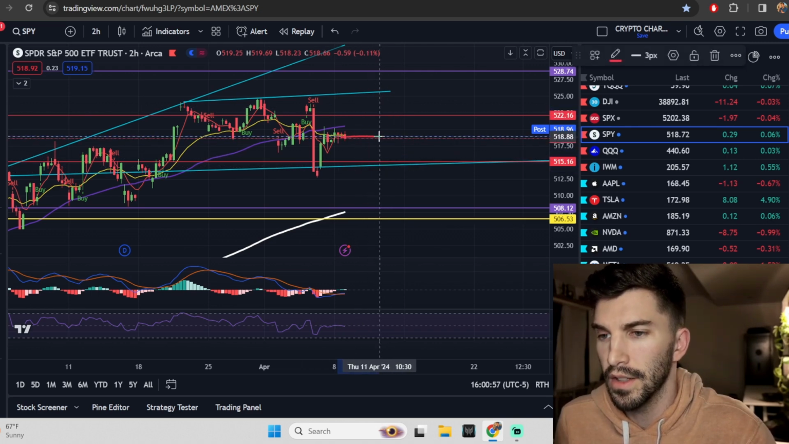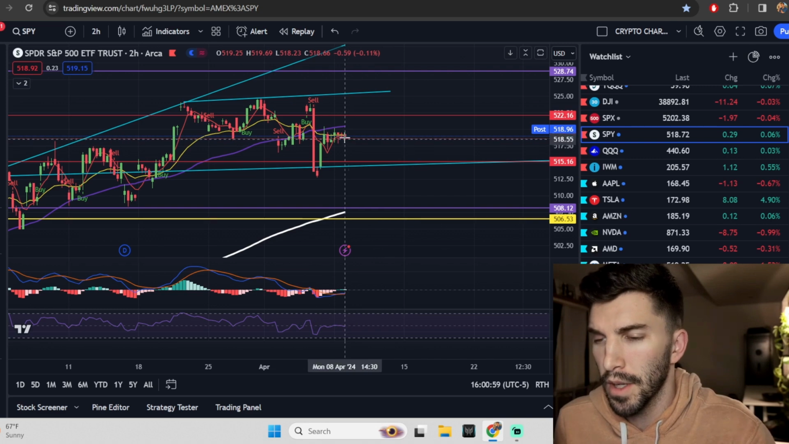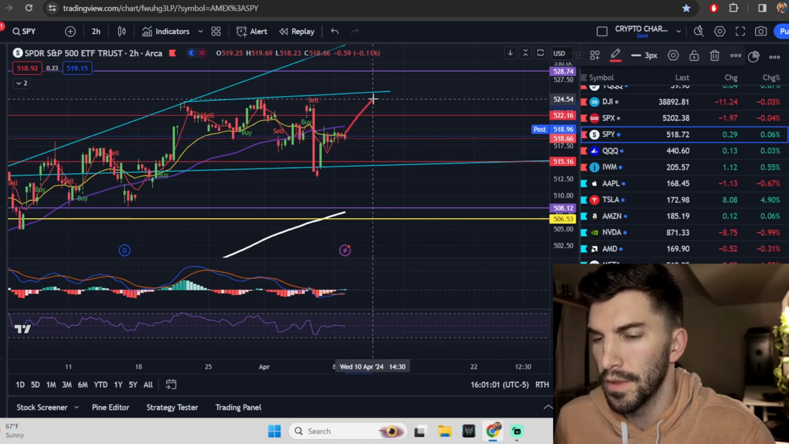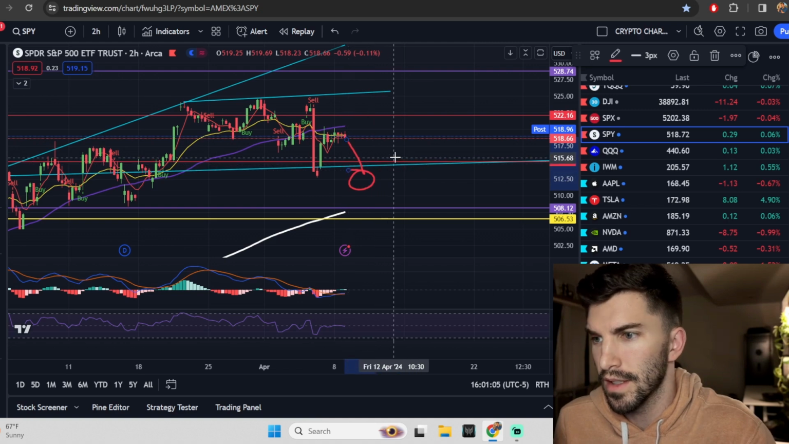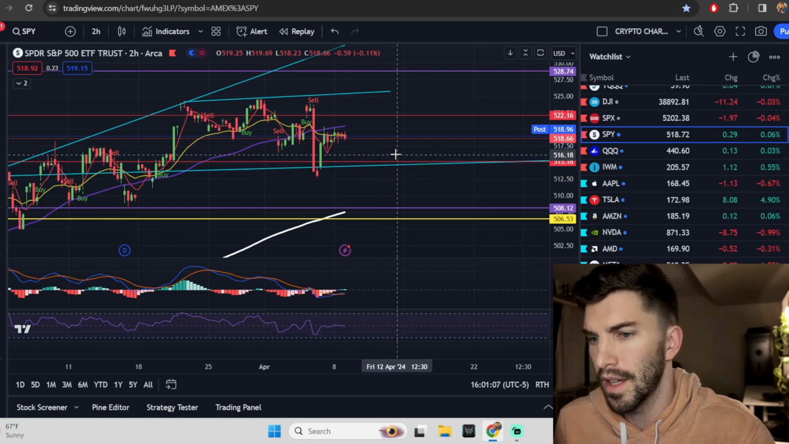So we could get another nothing day, or maybe tomorrow is going to be more telling and we're going to see a move up or down to trap someone right before a big event like CPI. And we have to keep CPI in mind for Wednesday.